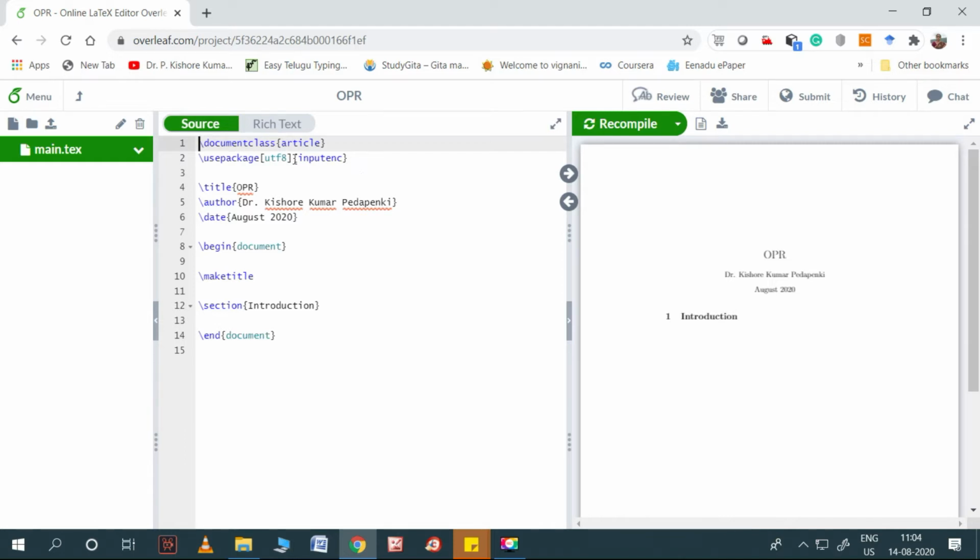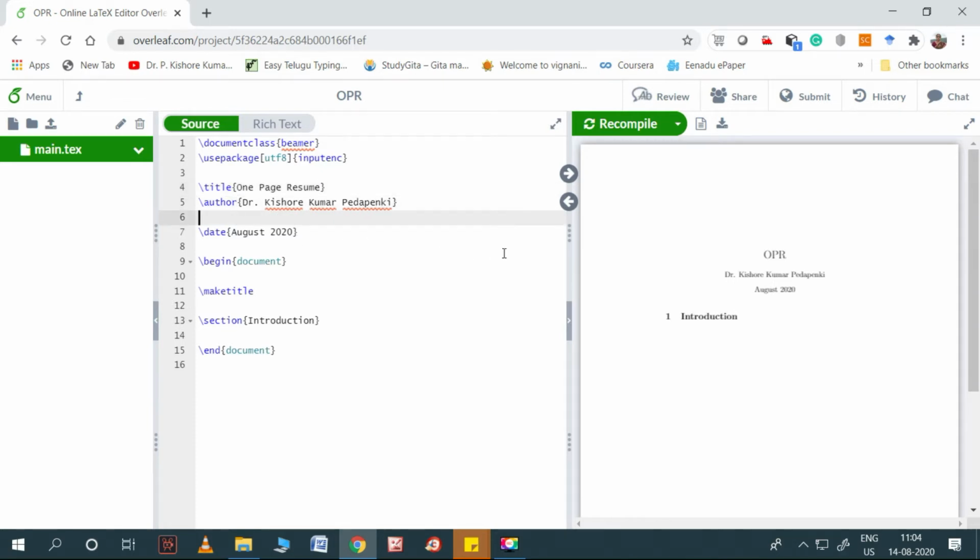So let me go ahead with the Beamer class first. As I told you, I want to make it as a presentation, and the title should be one page resume, and the author is okay. And I want to add the institute name also.